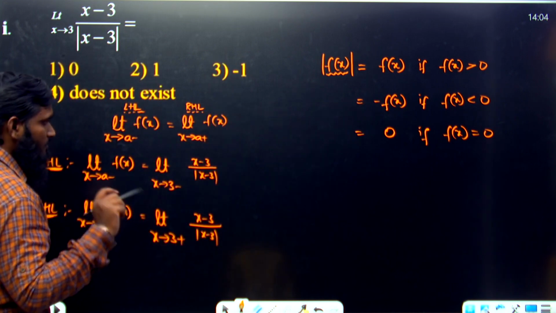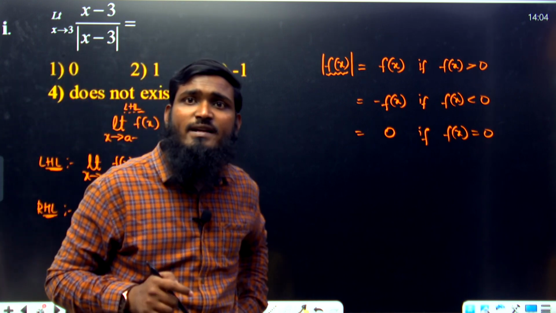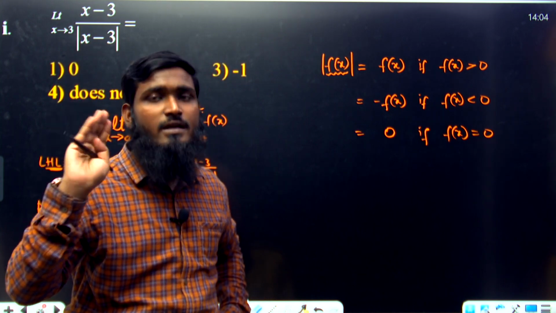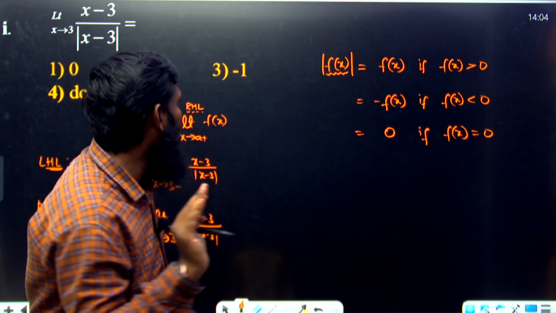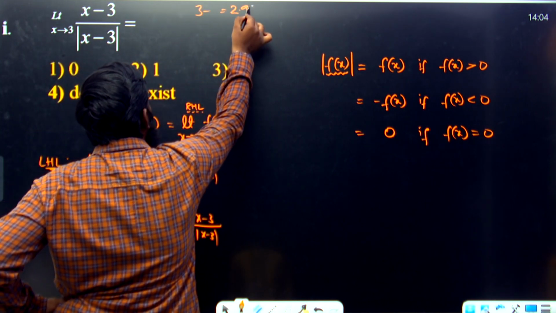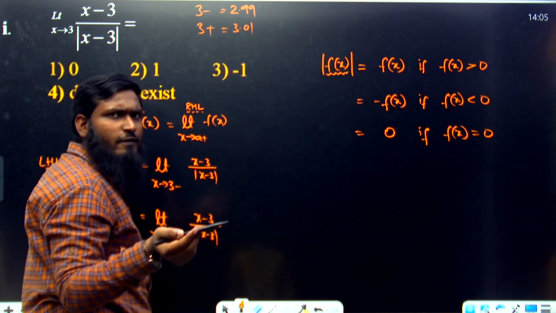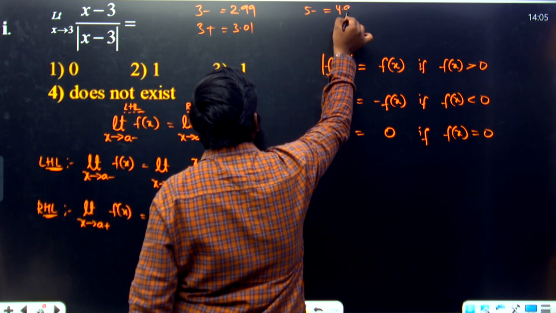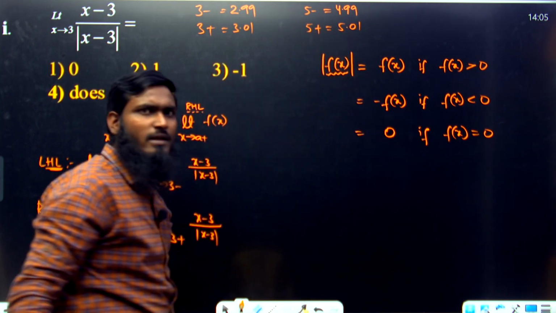Now listen carefully. What is the meaning of this 3 minus and 3 plus over here? 3 minus means somewhat less than 3. It is not minus 3. 3 minus means somewhat less than 3, and 3 plus means somewhat greater than 3. Now I am assuming some numbers. 3 minus, let us take it as 2.99. 3 plus, let us take it as 3.01. Similarly, 5 minus you can take as 4.99, and 5 plus as 5.01. Like these numbers you are taking.